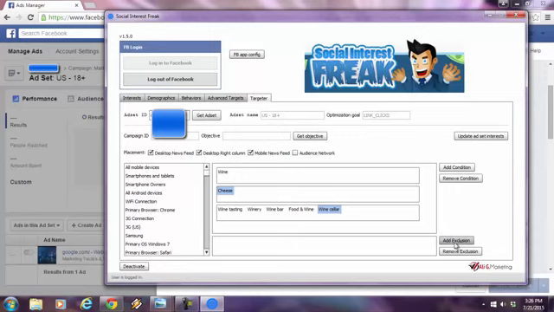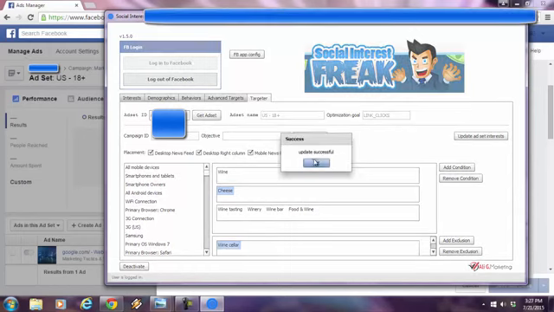You can also add exclusions, meaning you can exclude a certain thing. So let's just say I add an exclusion and I just want to exclude people that are, let's say, wine seller people. Now I have excluded. I hit update ad set interest, and everything is updated accordingly.